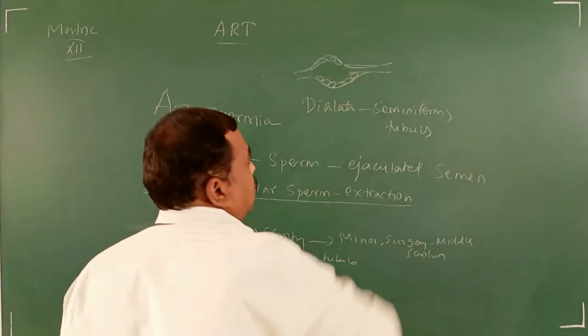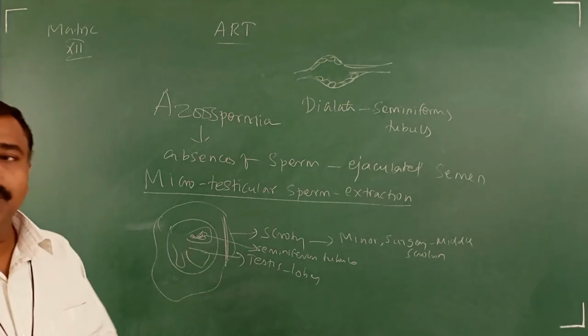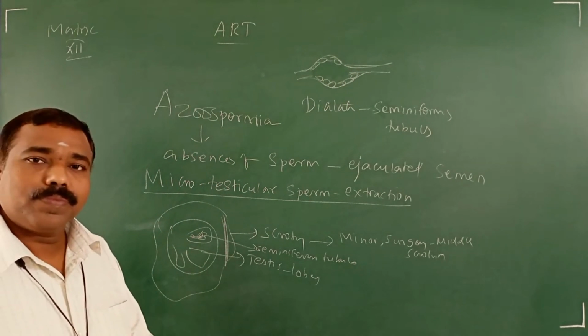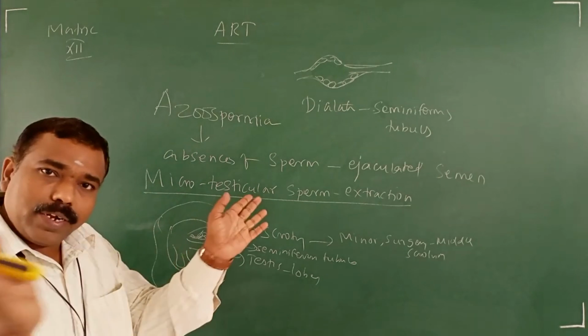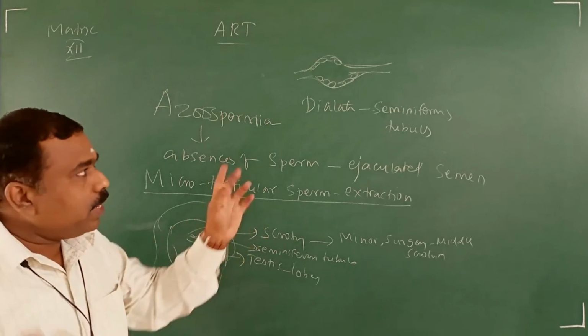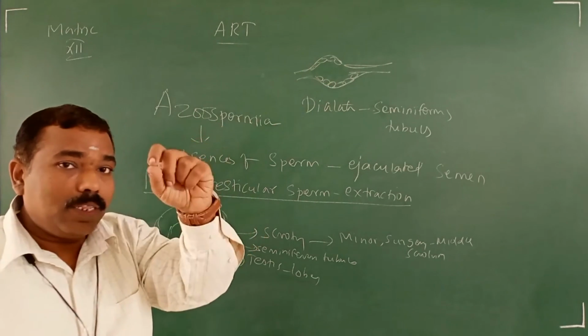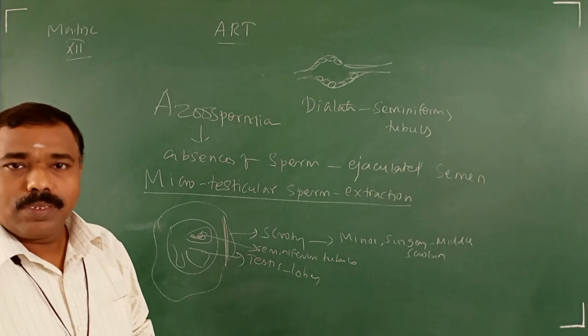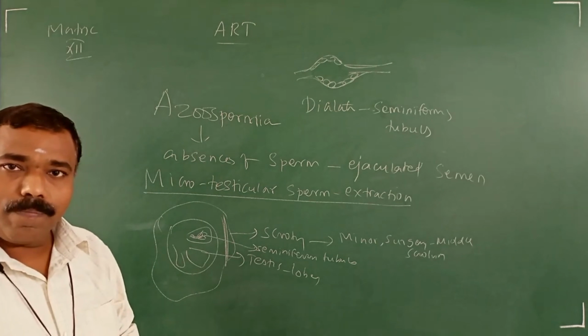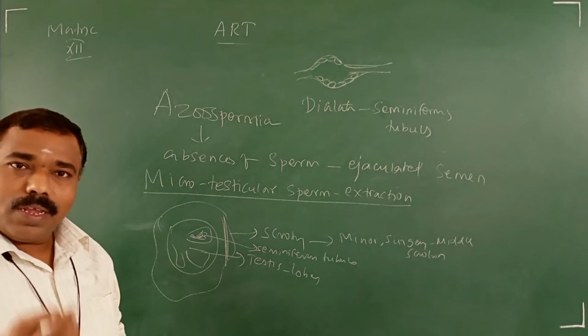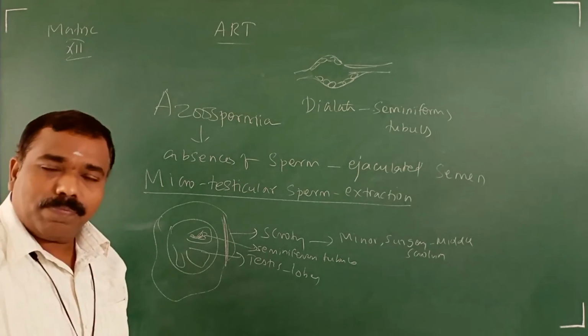Already we have discussed Leydig cells, Sertoli cells and all. Now they dilate it. The dilated area they will observe under the microscope. Some areas are capable of producing sperm.